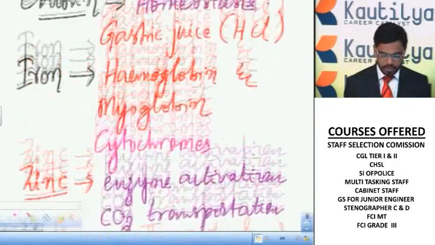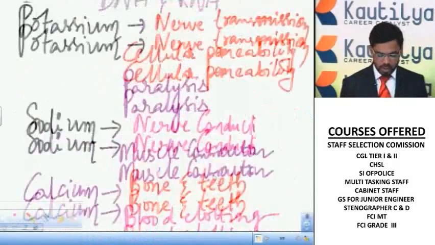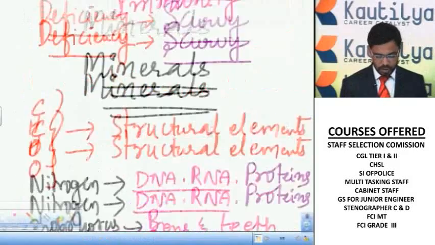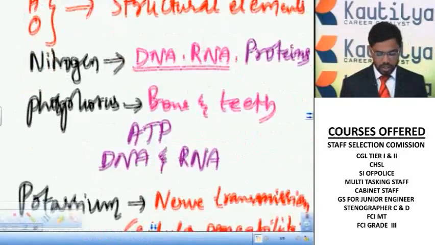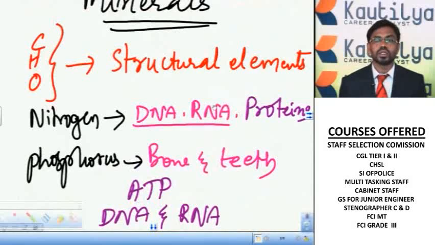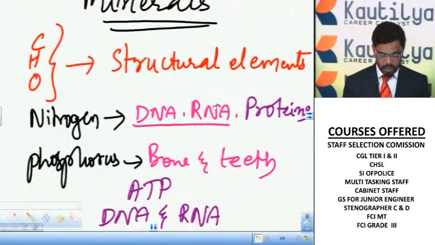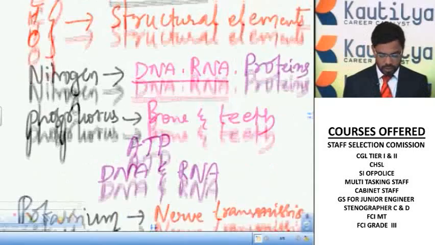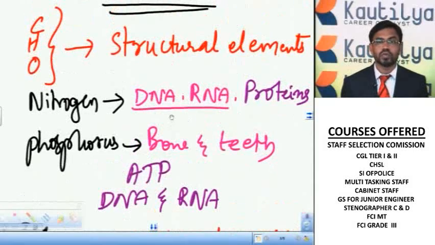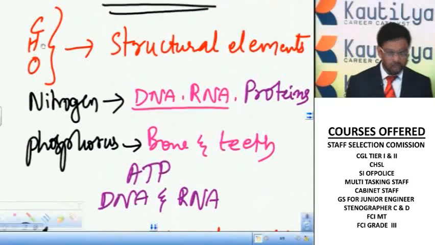These are some essential minerals. So these minerals are the inorganic elements which are also necessary for proper metabolism. So most of these minerals act as cofactors for the activation of enzymes. Carbon, hydrogen and oxygen are called structural elements because they are the components of carbohydrates, proteins and fats.